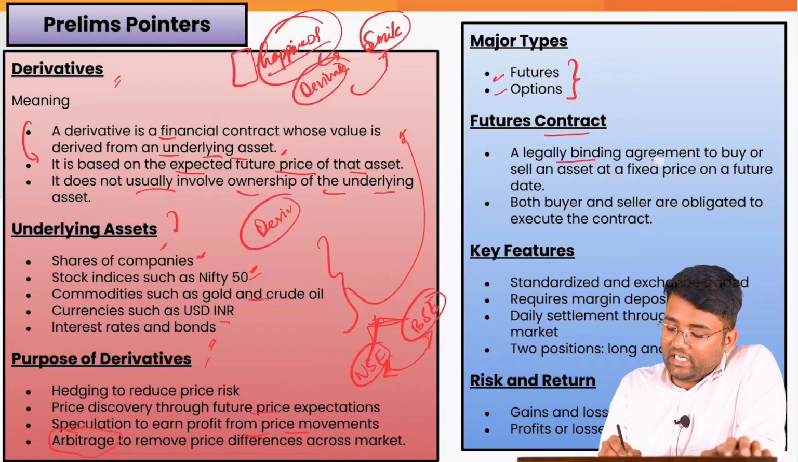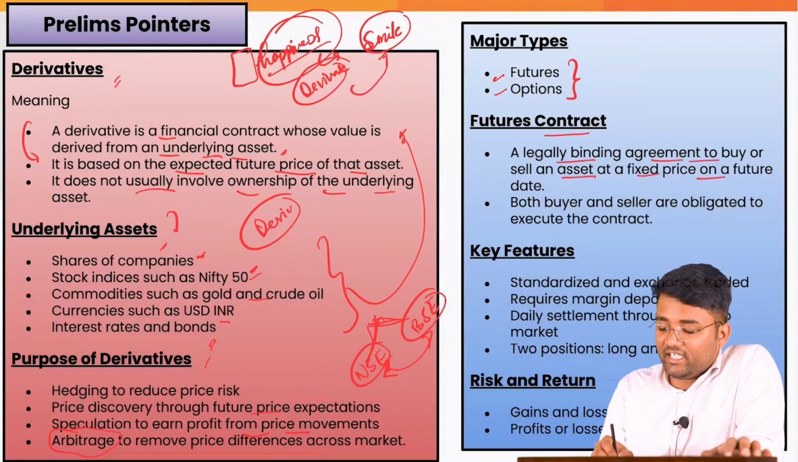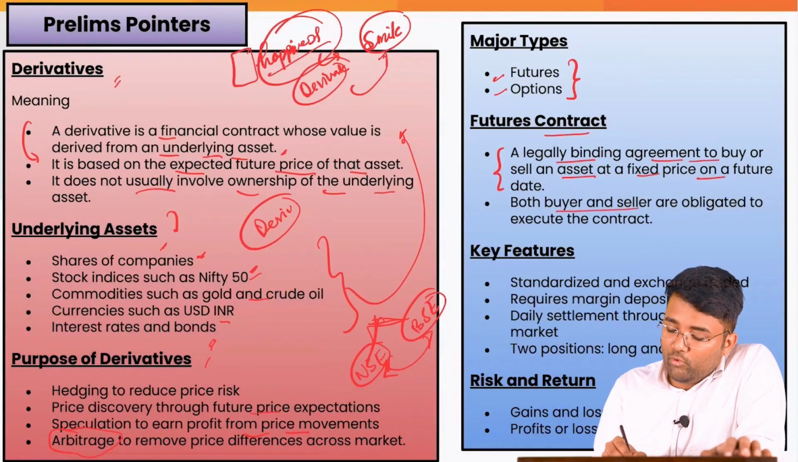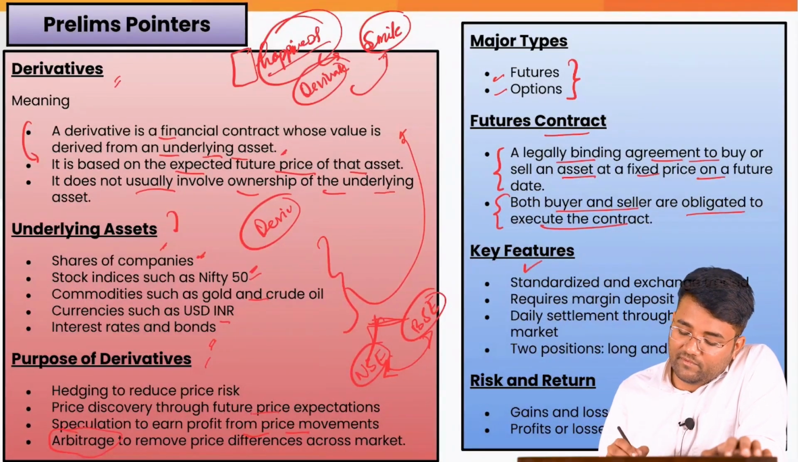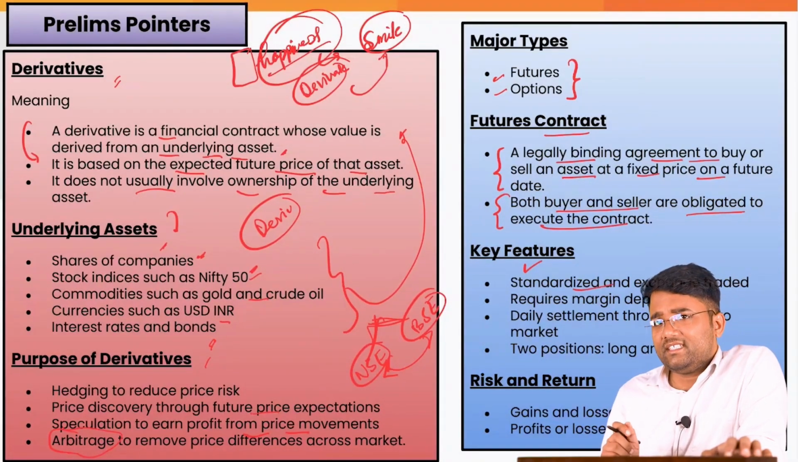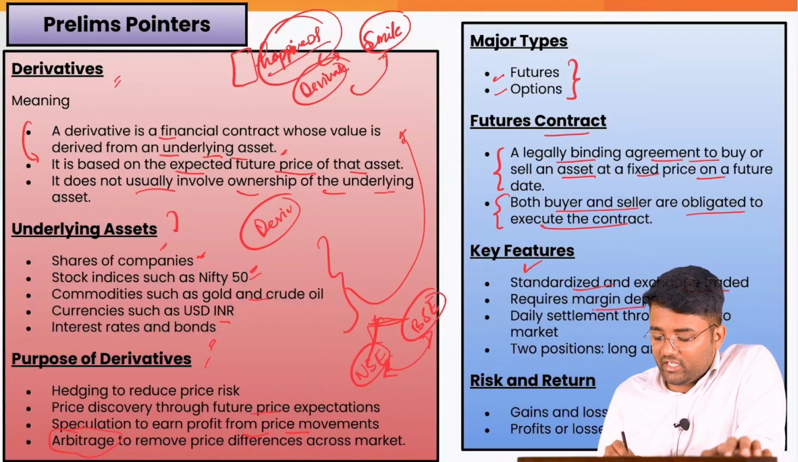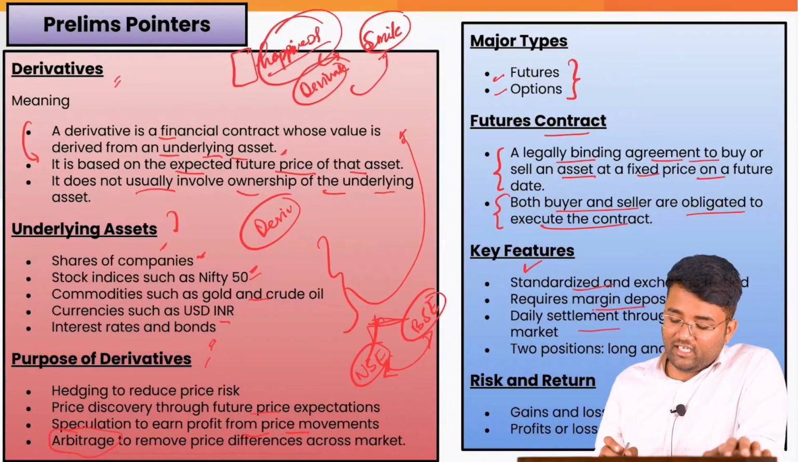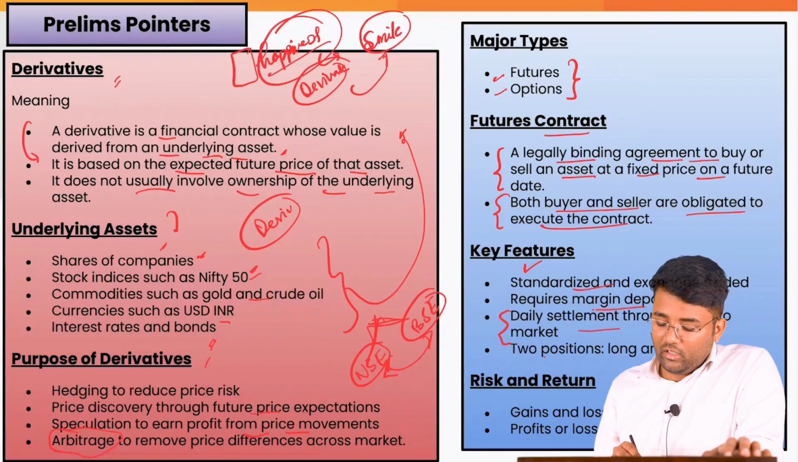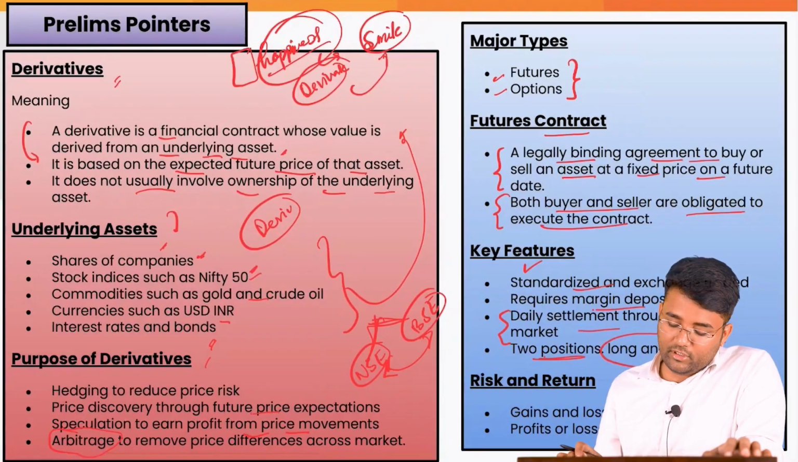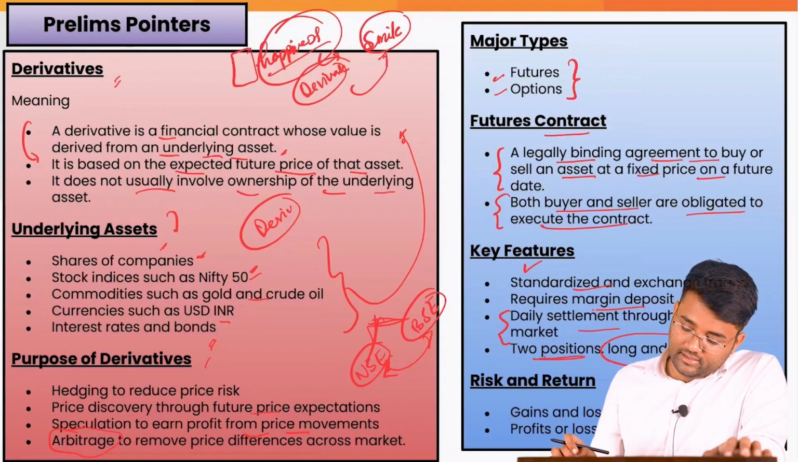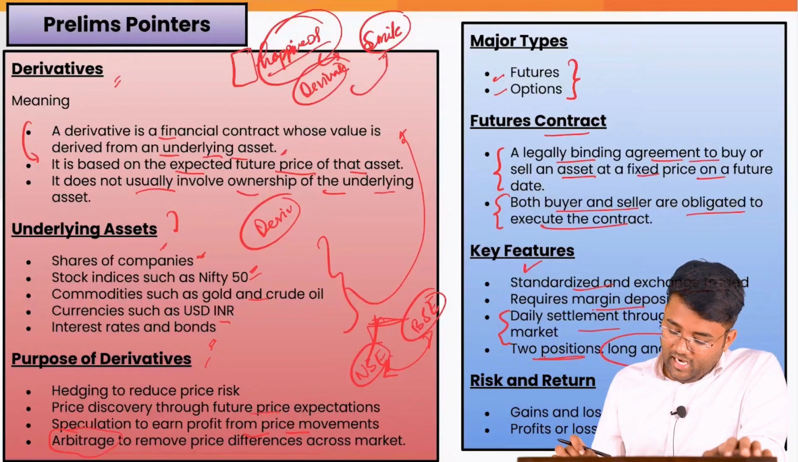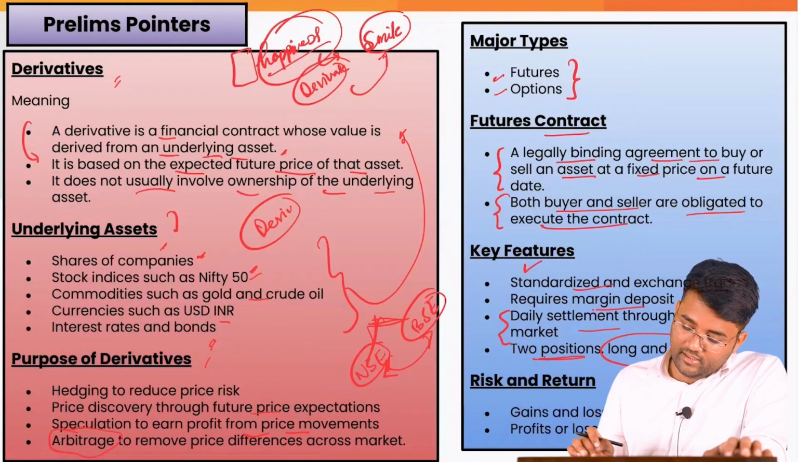Futures contract, that is the legally binding agreement to buy or sell an asset at a fixed price on a future date. Both buyers and sellers are obligated to execute the contract. Then the major features of futures contracts is that it is standardized and exchange traded. It requires margin deposit, also daily settlement through mark to market. There can be two positions, either the long or the short.